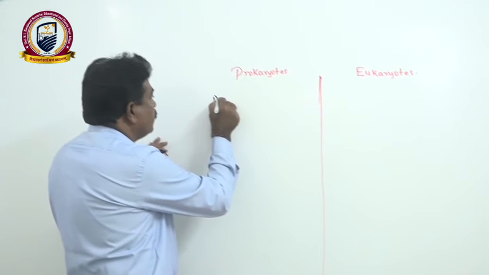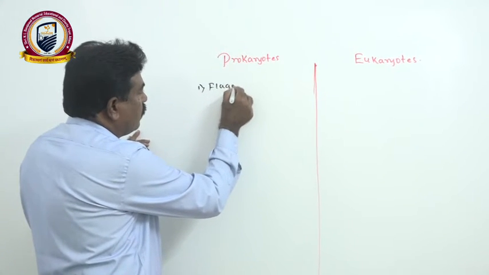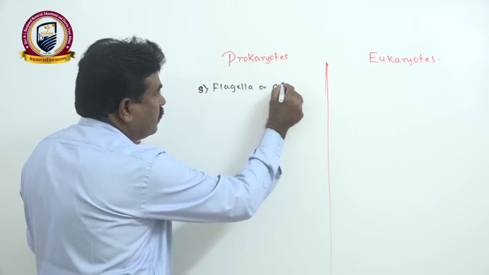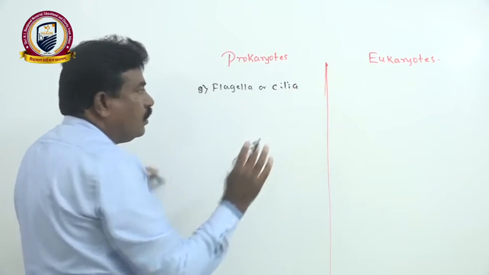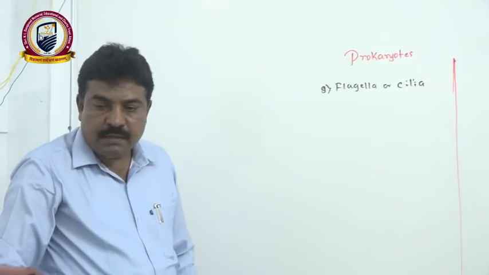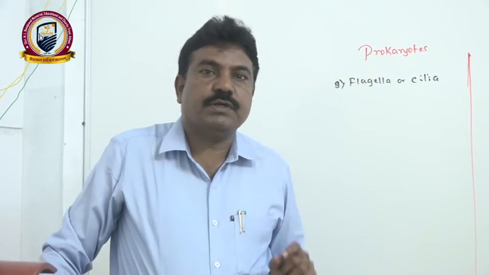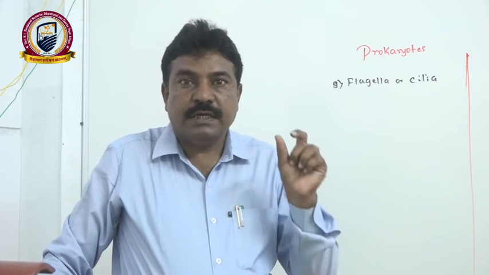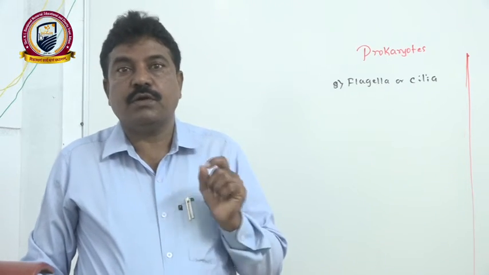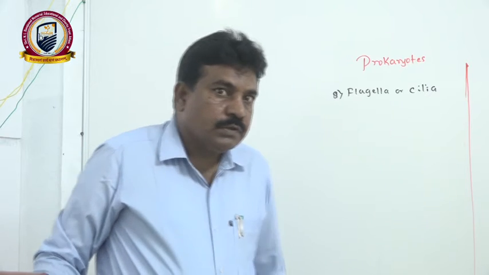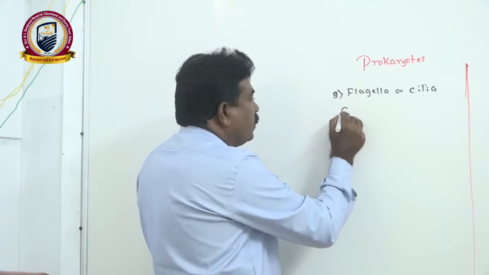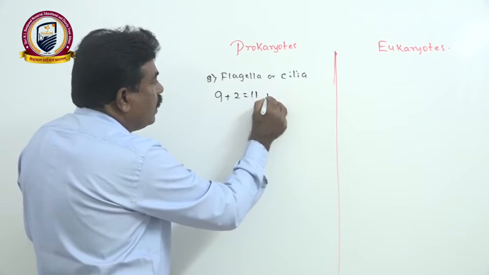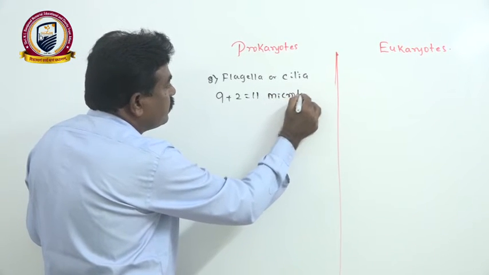Especially the flagella or cilia. Although the flagella or cilia look like a filamentous, whip-like or hair-like structure, in that there is a presence of ultramicroscopic tubules. They are called microtubules. Then these microtubules are not arranged in the 9 plus 2 equals 11 microtubule arrangement.